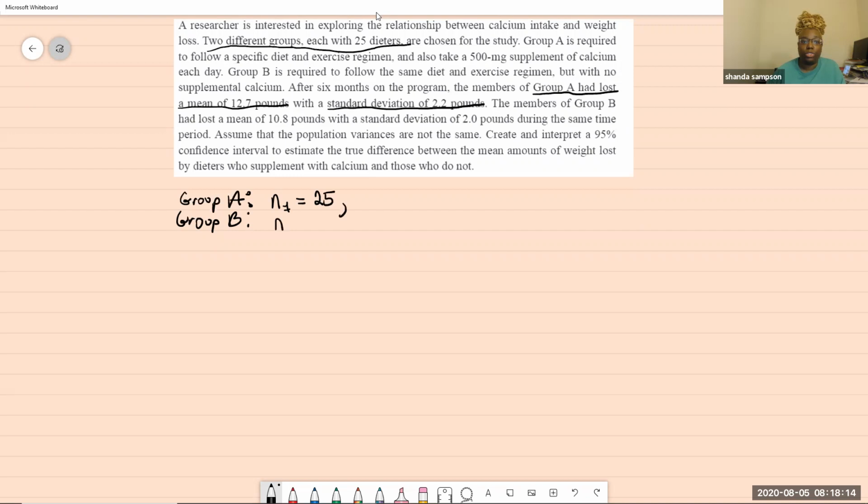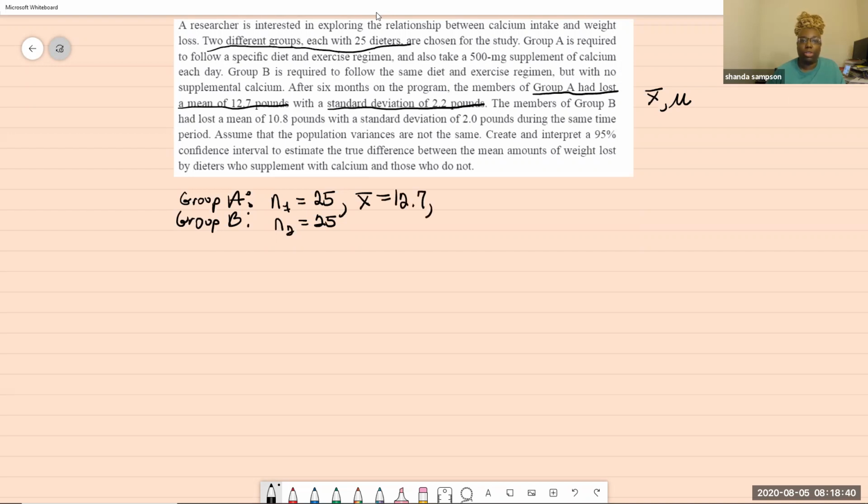Group A had a mean of 12.7 pounds. What symbol can we use for mean? Mu, but this is the mean of the sample of Group A, so we use x-bar equal to 12.7.